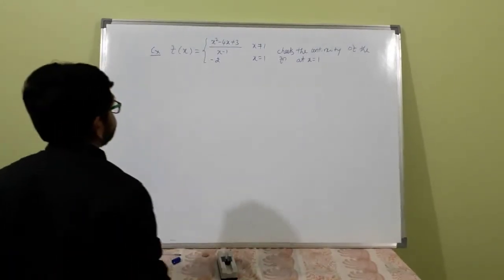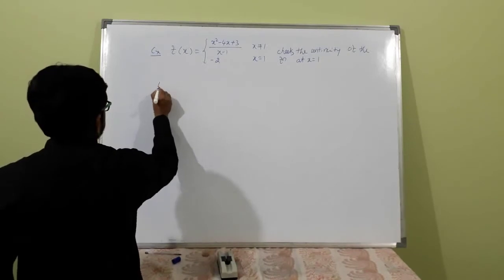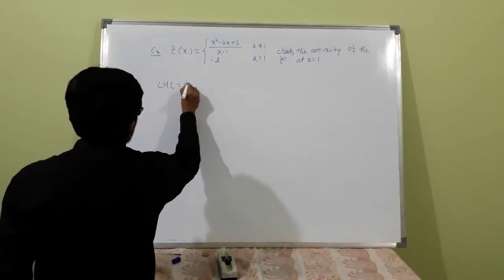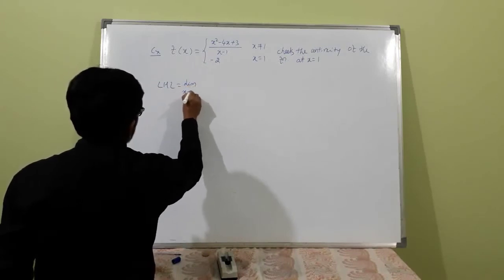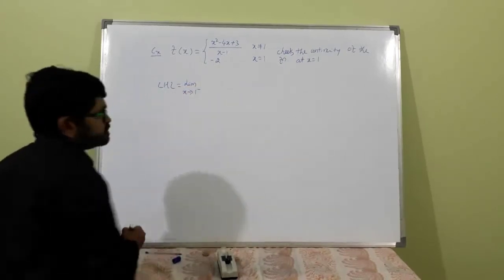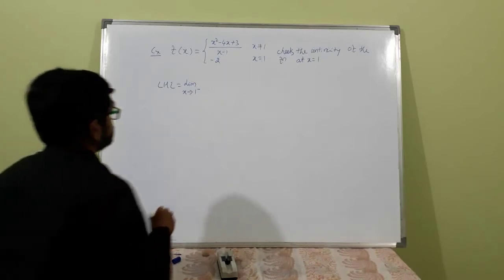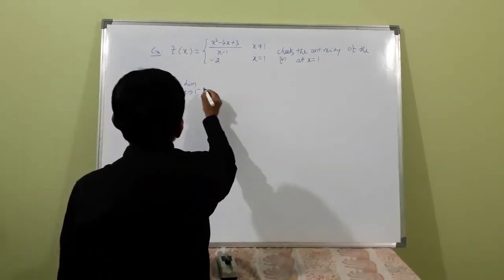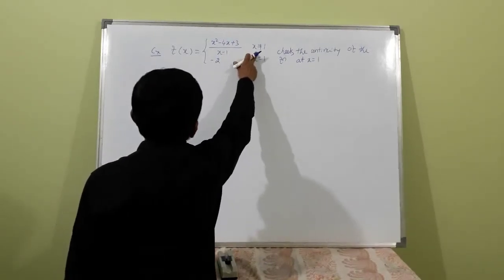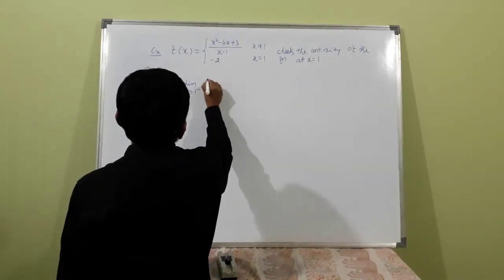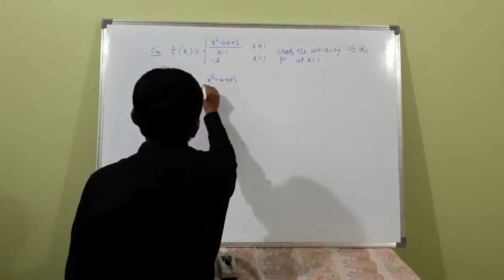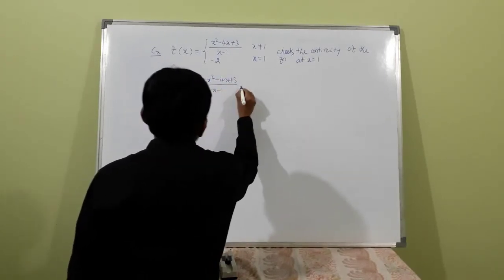Okay, left hand limit is limit x tends to 1 minus, lesser values of 1. When it is not equal to 1, the function is x square minus 4x plus 3 divided by x minus 1.